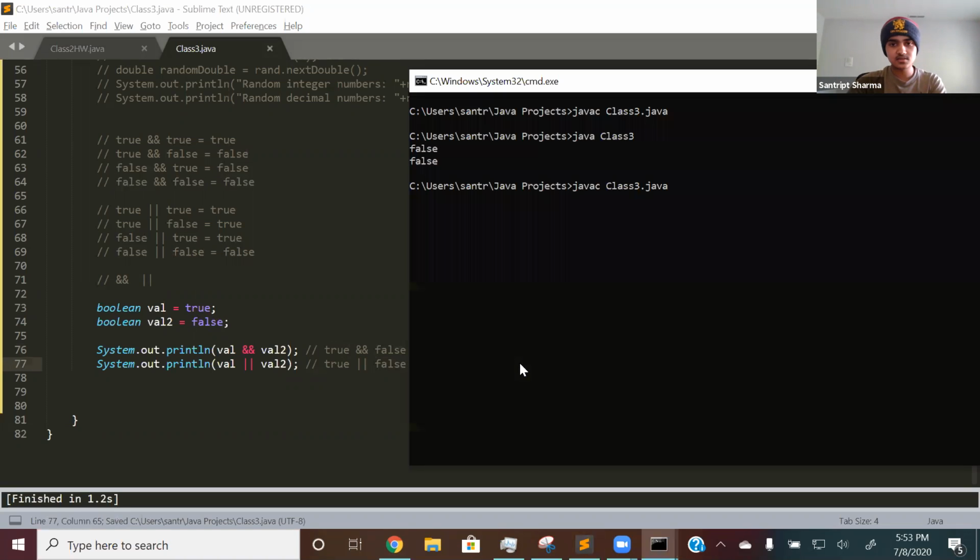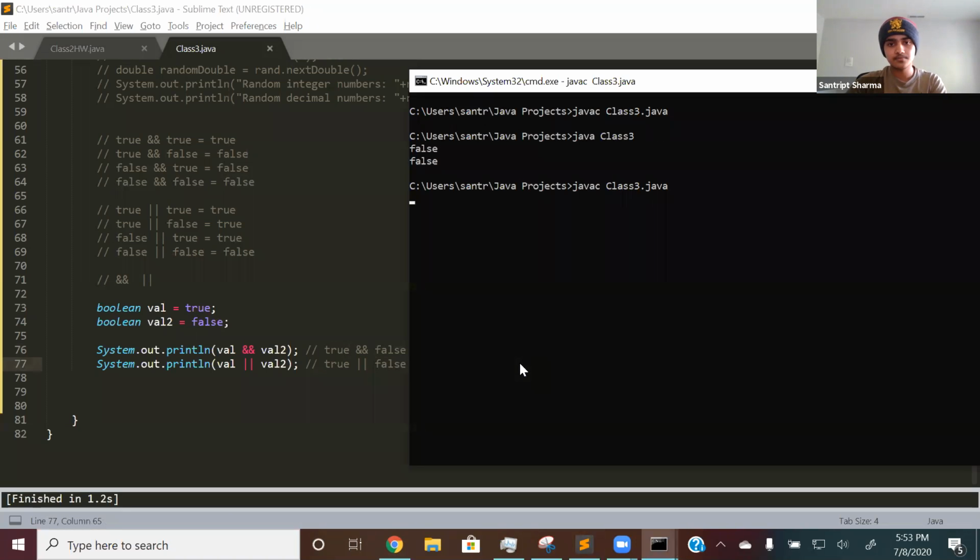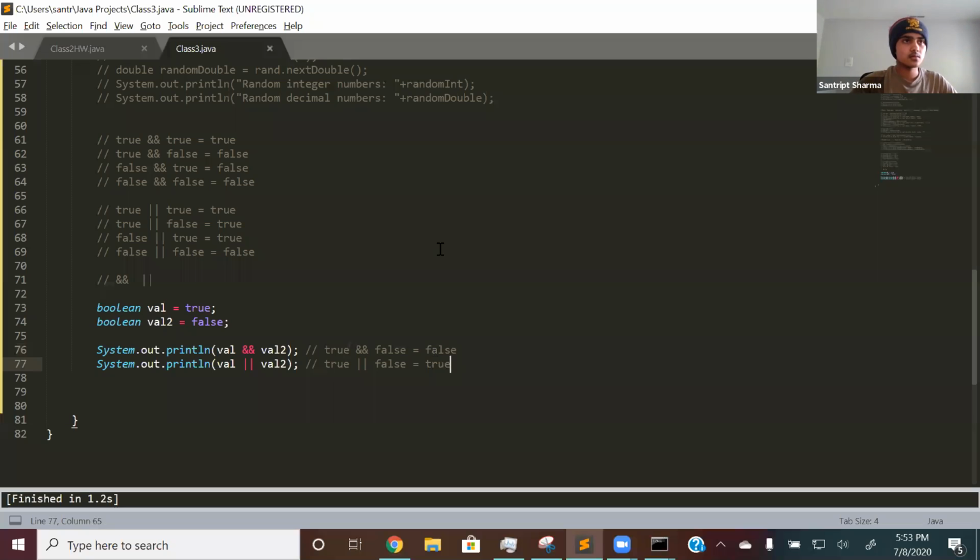So if I run this, it should print out, what is it? False and true. Yeah, false and true right here. So those are truth tables.